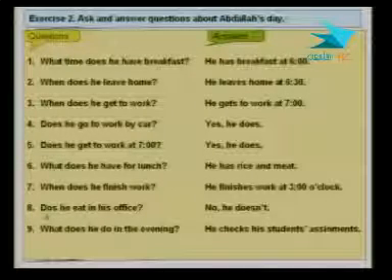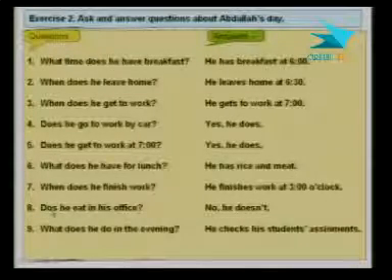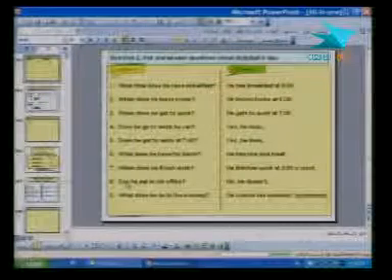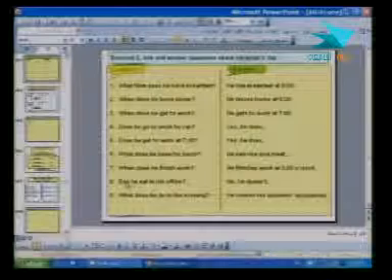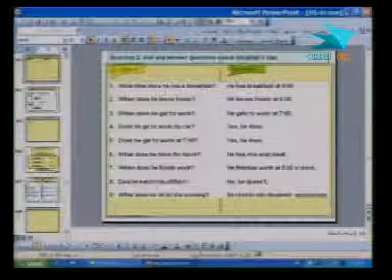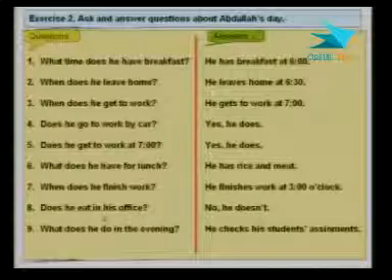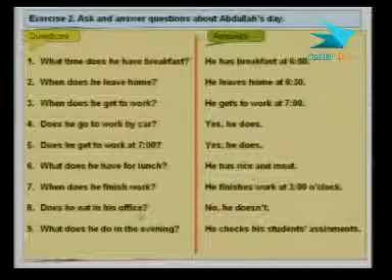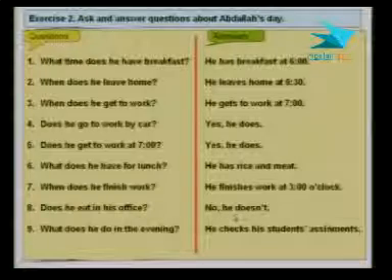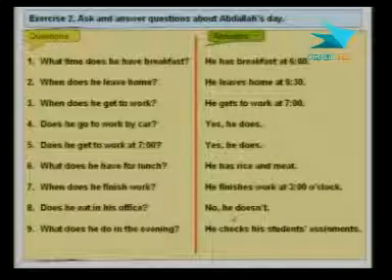Number 8. Does he eat in his office? And here I have to add that e because it's very important. We don't want you to get it misspelled. Does he eat in his office? No, he doesn't.